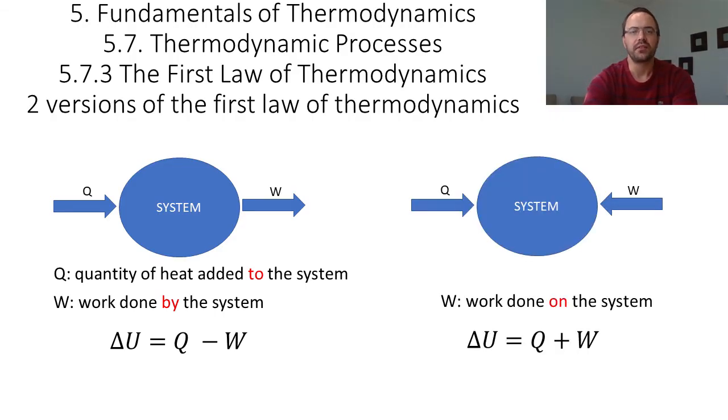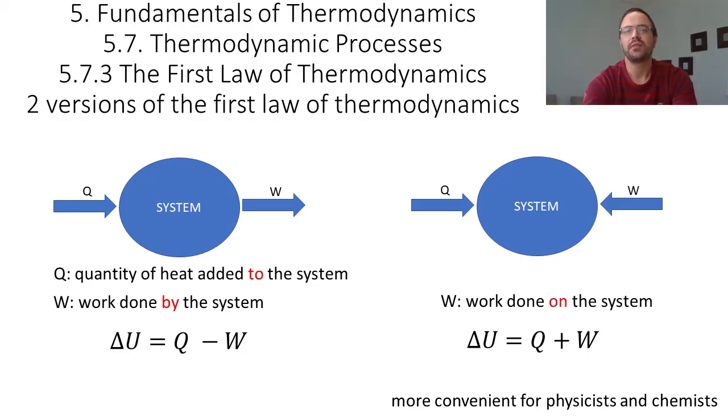But there is another convention where we consider W as the work done on the system. And so in this case, the first law of thermodynamics is written as delta U is Q plus W. In physics or in chemistry, we often want to study the properties of a system.